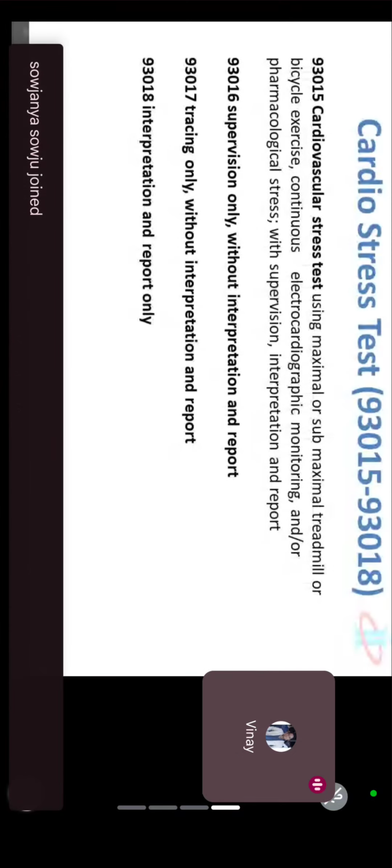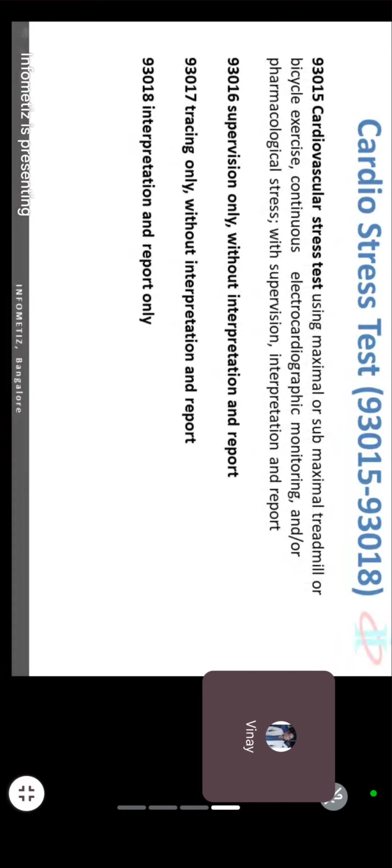If the doctor is supervising and interpreting both, you code only for the doctor: 16 and 18 both. Why can't we code 15? Because 15 is for doctor and technician, although it is not clear from the description.